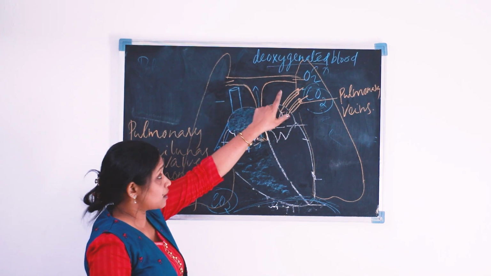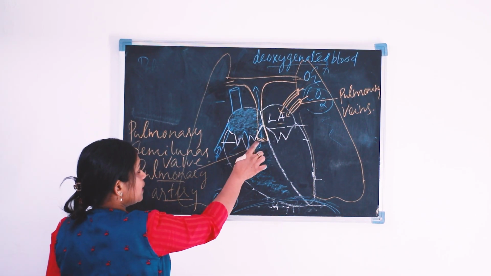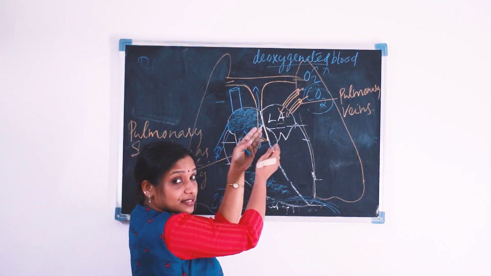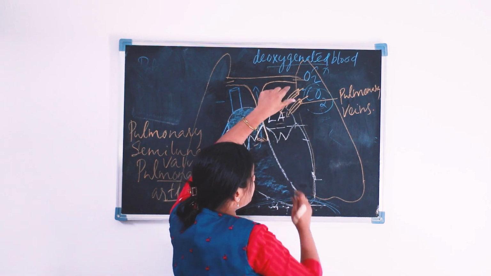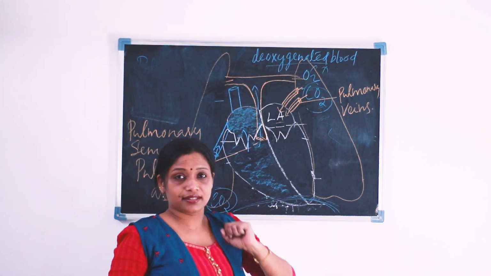Four pulmonary veins are there. Okay, so that is a pulmonary vein. Here we can see the pulmonary artery that is going from the heart with deoxygenated blood. But this is a pulmonary vein that is coming from the lungs to the heart with oxygenated blood.